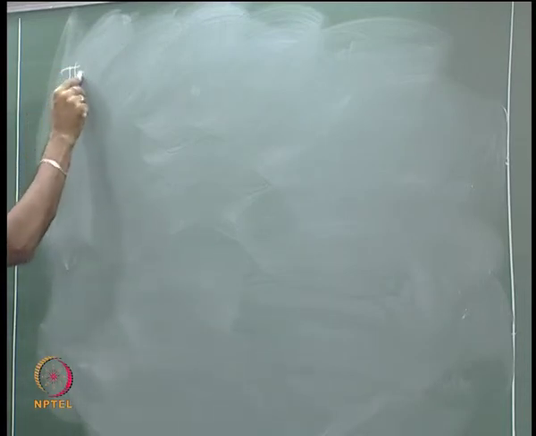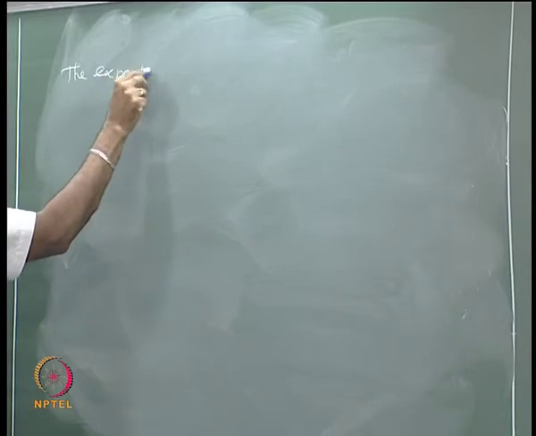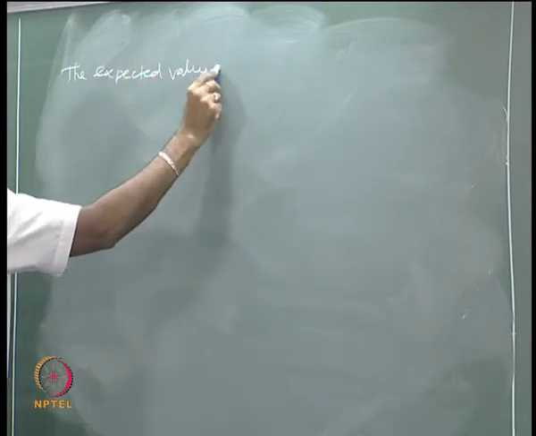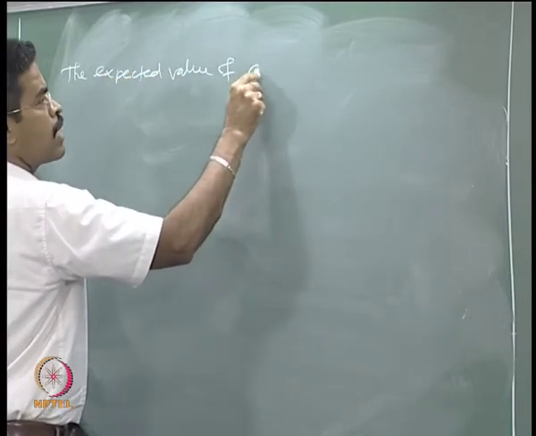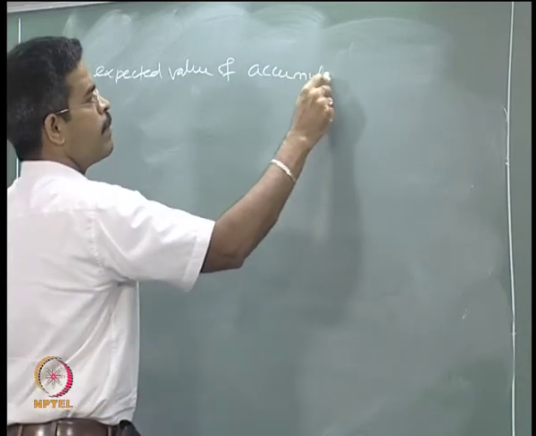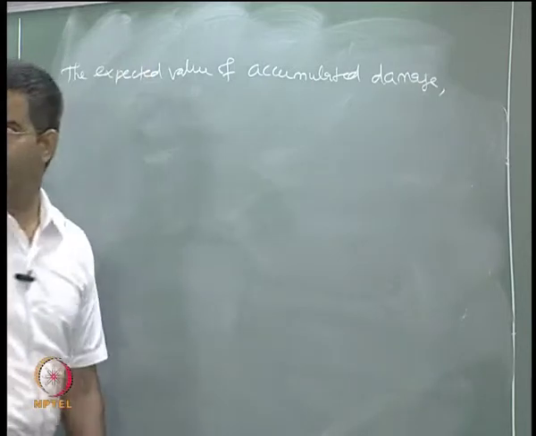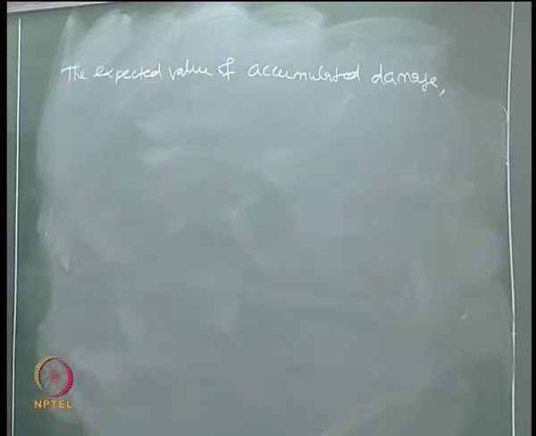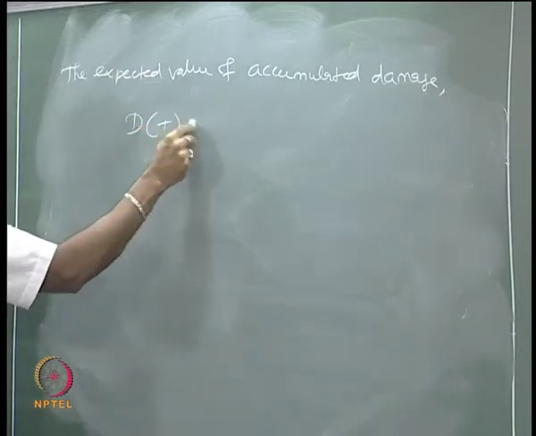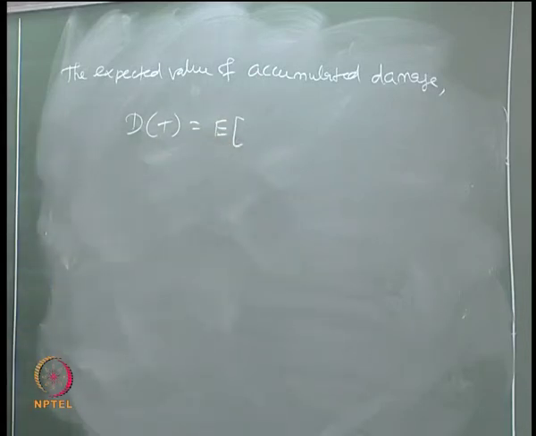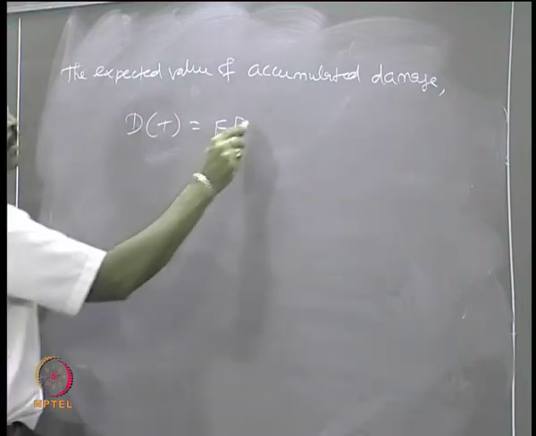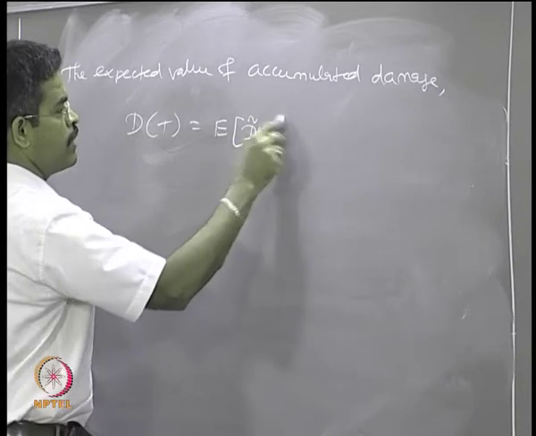Now having said this, let us calculate the expected value of the accumulated damage, which is d of t, of course we know is the expected value of d tilde of t.